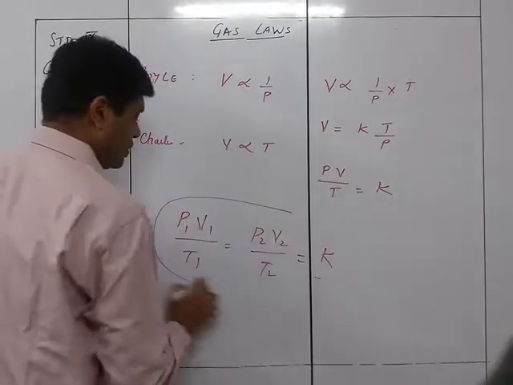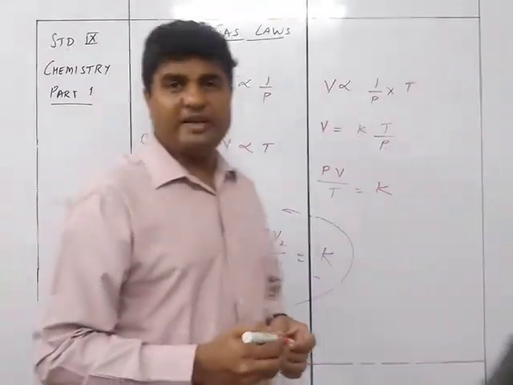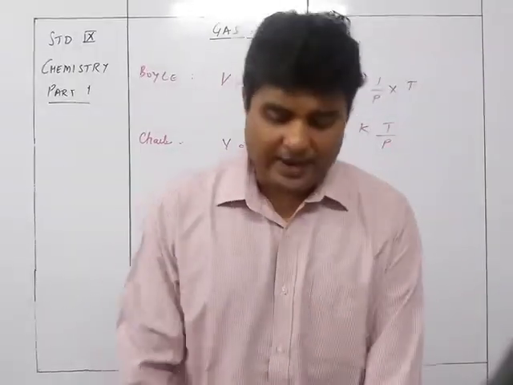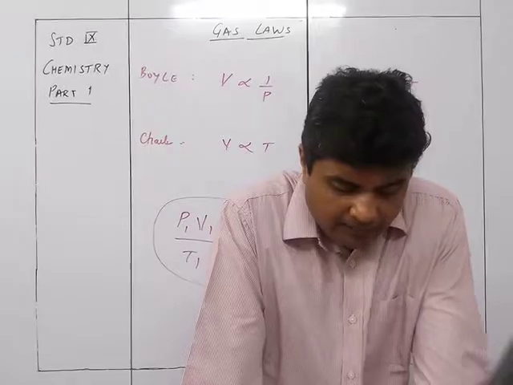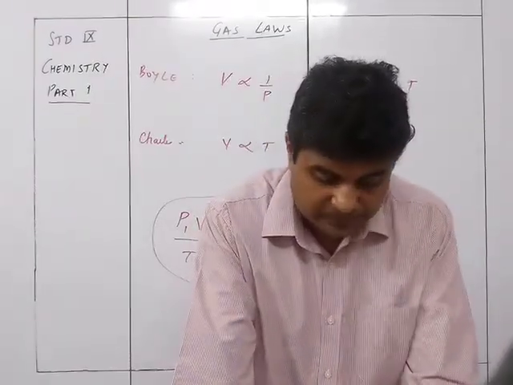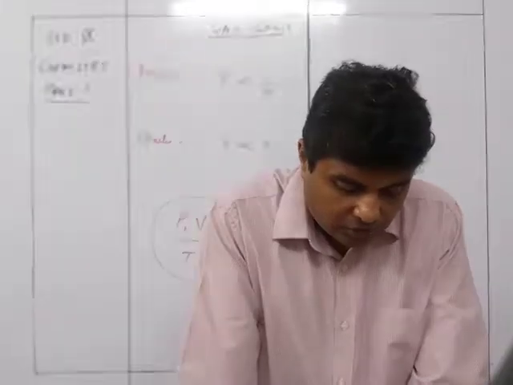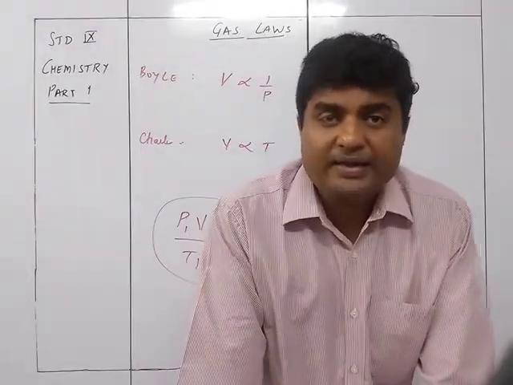So this is your gas equation, which is a combination of Charles' law and Boyle's law. P1 V1 upon T1 is equal to P2 V2 upon T2, which is equal to a constant. So let's understand Boyle's law and Charles' law even from the kinetic theory point of view.